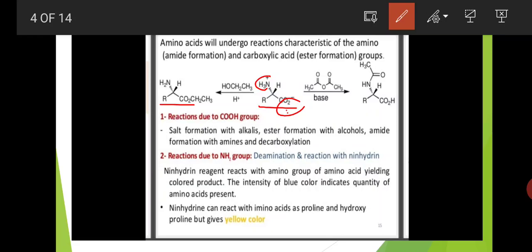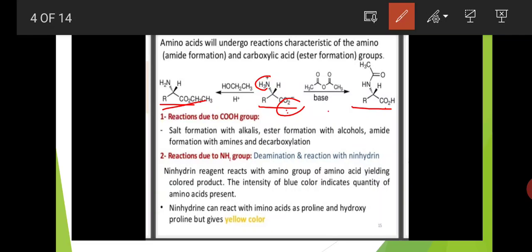This zwitterionic form of amino acid reacts with acid anhydride in the presence of base, and it forms this compound. When this same compound reacts with ethyl alcohol, CH3CH2OH, followed by hydrolysis, it forms a different product. These are reactions due to the COOH group and reactions due to the amine group.